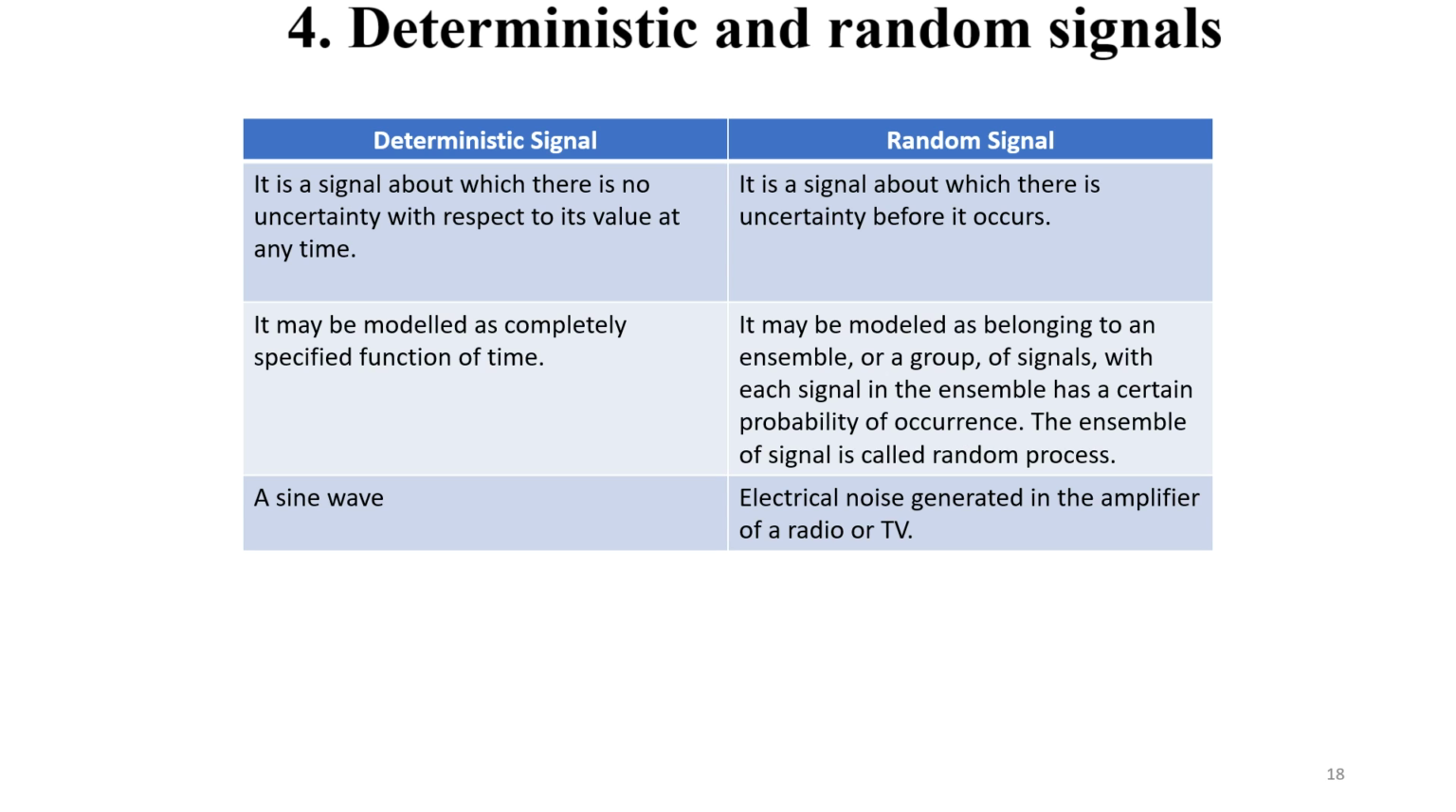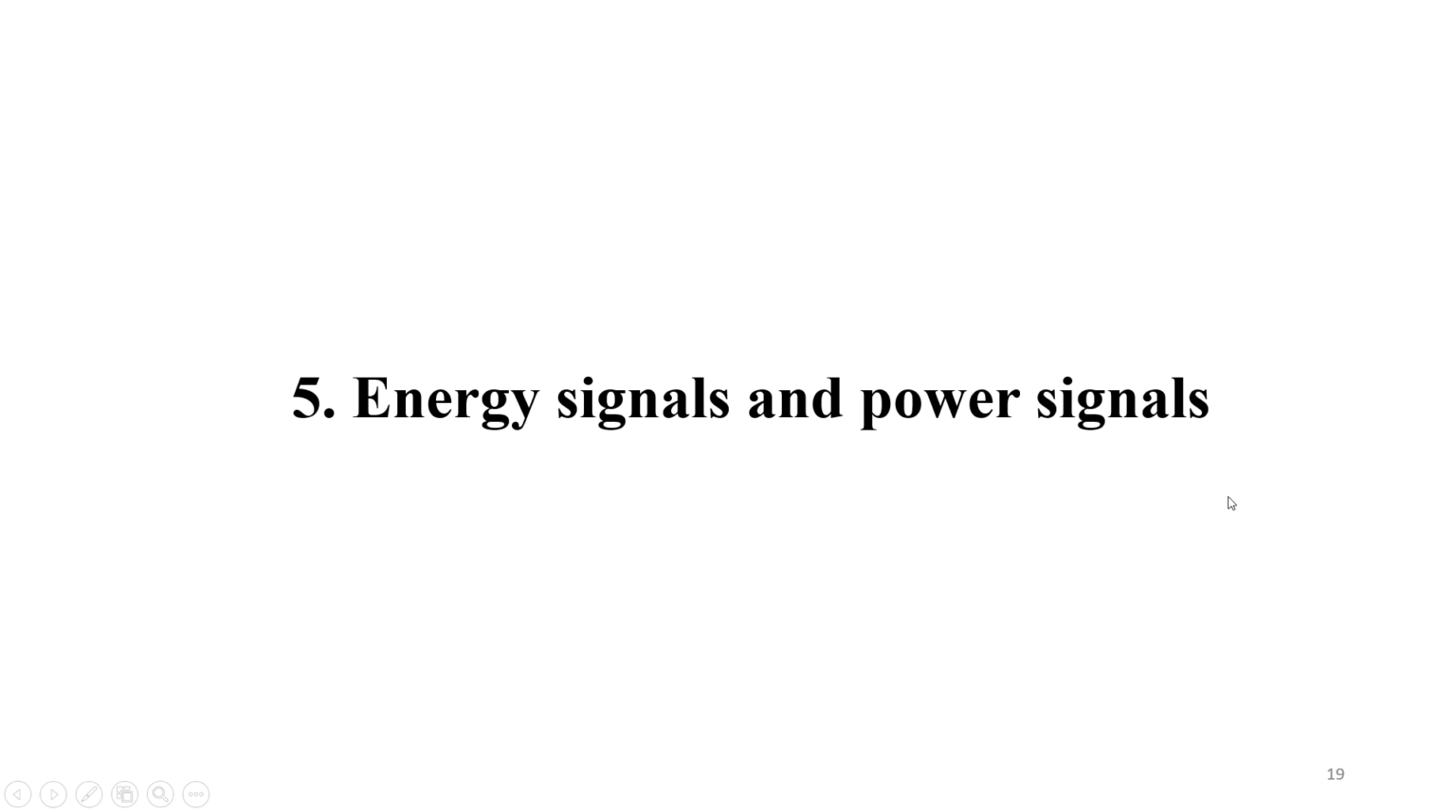The ensemble of these signals is called a random process. Every ensemble, or a group where each signal has a certain probability of occurrence, is known as a random process. For example, a sine wave. For random signals, we can say electrical noise generated in the amplifier of a radio or TV. In earlier days, whenever we started a radio, we could hear some noise signal in that radio. That is a random signal.